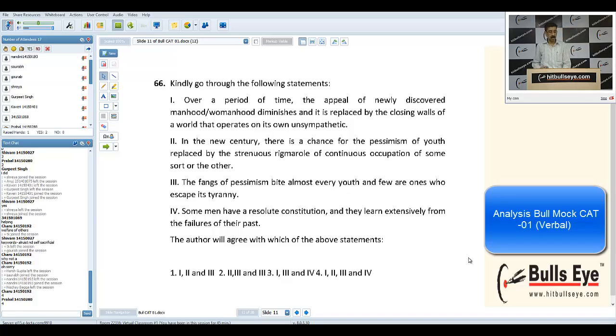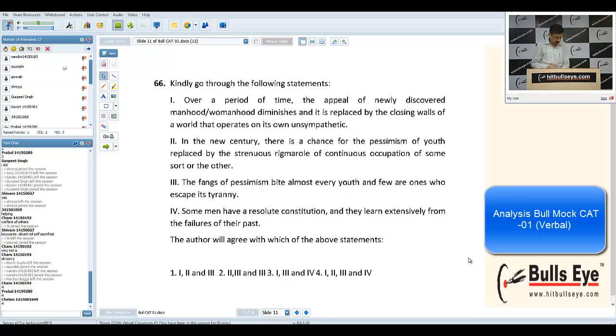Let us read. Over the period of time, the appeal of newly discovered manhood diminishes when we face and find ourselves closed in by the wall created by the world. So the first is fine, as per the passage. In the new century, there is a chance of pessimism, youth replaced by the strenuous rigmarole of continuous occupation of some set or other. Yes, he has given that if you divert your attention to some other work area, you'll be able to come out of the pessimism.